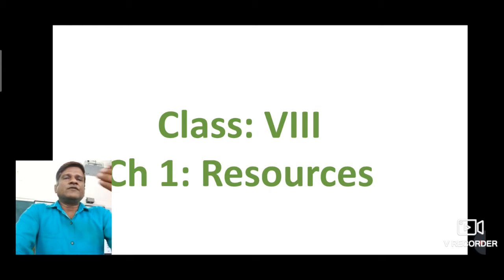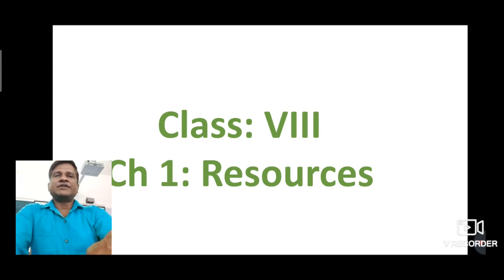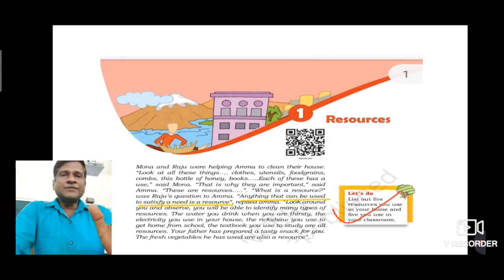Then we will discuss all types of resources in detail. After that, we will discuss the important methods or steps to conserve these resources, and we will conclude this chapter by discussing some important principles of sustainable development. So let's begin with the first subtopic, that is definition of resource.